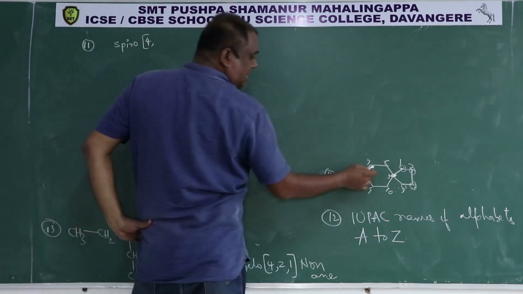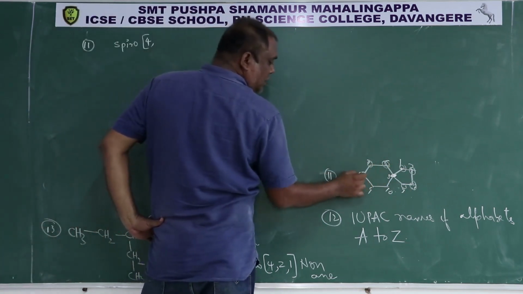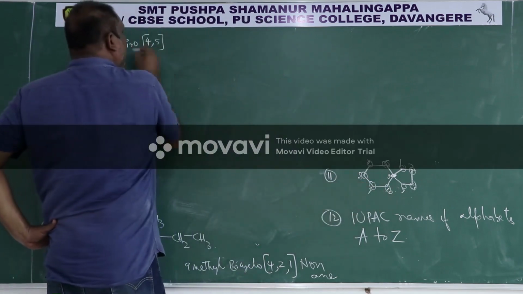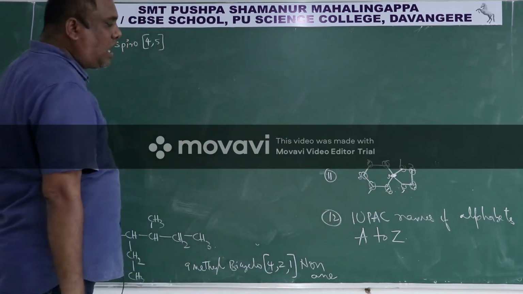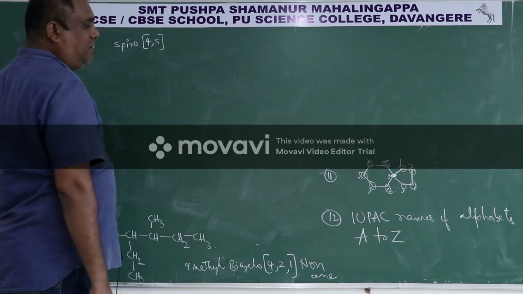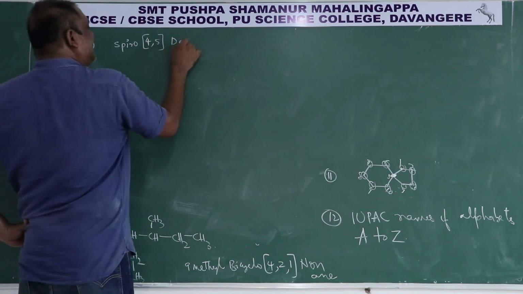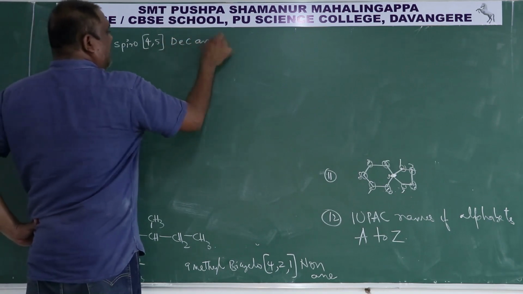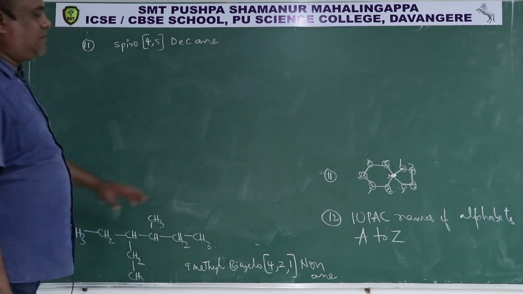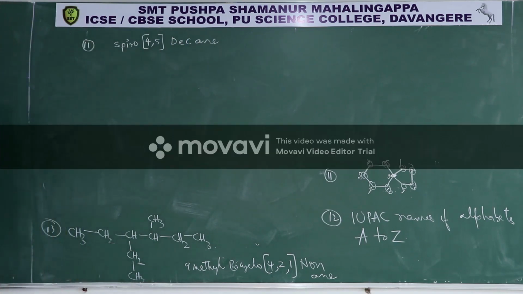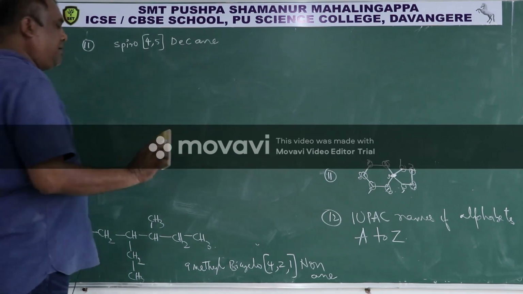The larger chain has 5 carbons. So 4 comma 5, spiro [4,5]. The total number of carbons in the compound is 10, therefore the root word is decane. So this is the IUPAC name of that 11th compound. So the 11th one is a spiro compound, and its name is over.